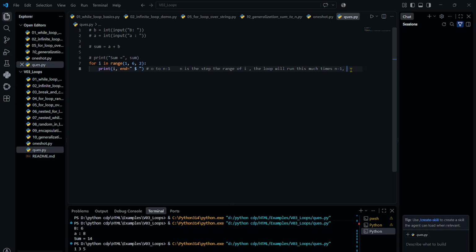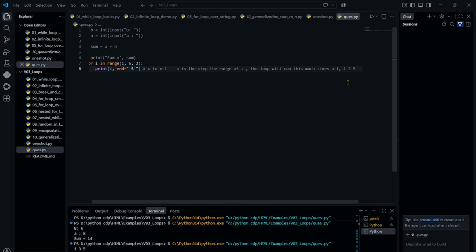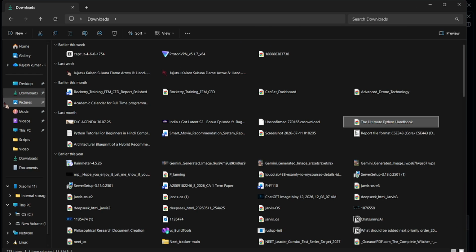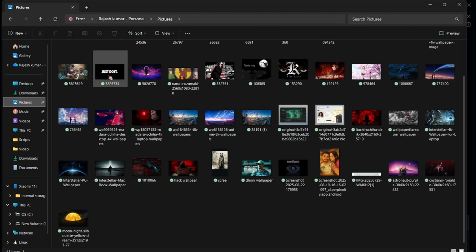So we don't need to write print 1, print 2, print 3, print 4. But if there is a step, then just step it. Like here we are stepping 1 plus 2 is 3, plus 2 is 5, just like that, counting till it reaches 6. It will not reach 6, remember that. It will reach up to the limit of n, okay, got it?